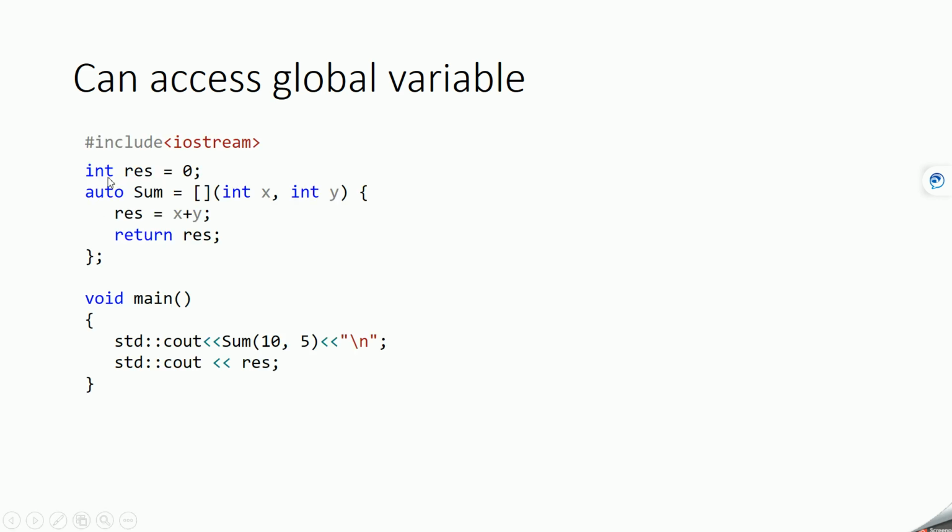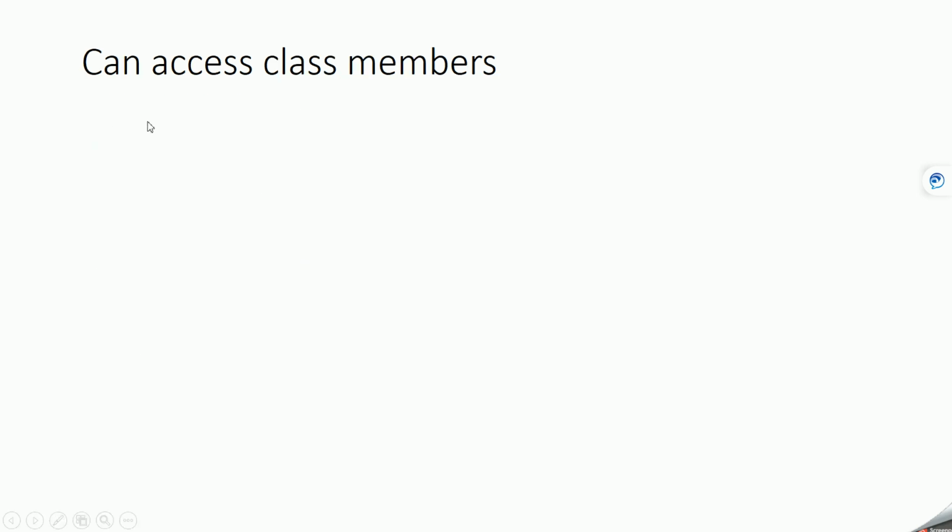In this case, here res is a global variable, and in this lambda function we are passing two arguments. It will access this result and store the add of these two variables in this result, and then it is returning. So when you print the result of this sum and the variable value, at that time you will get the same value after calling this function. In this case you will get 15, and here also it will be 15. So a lambda expression can also access global variables.